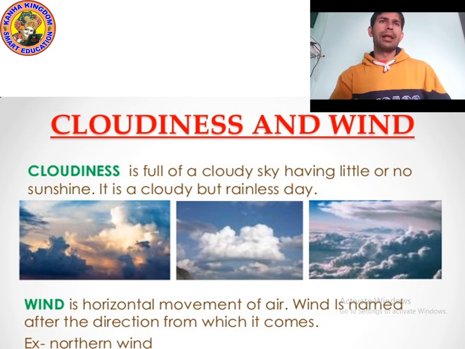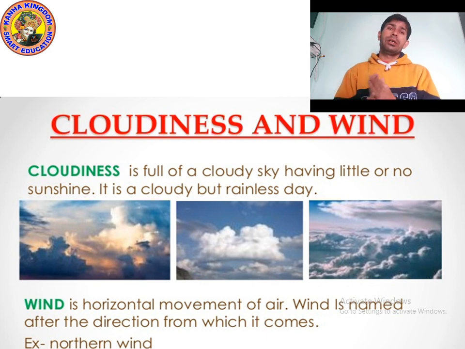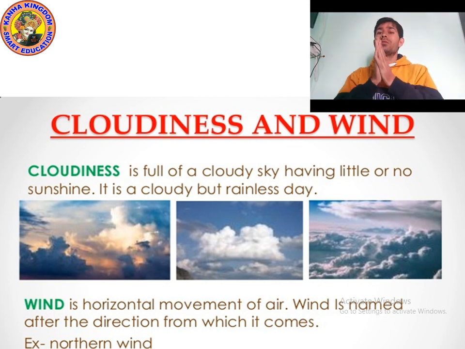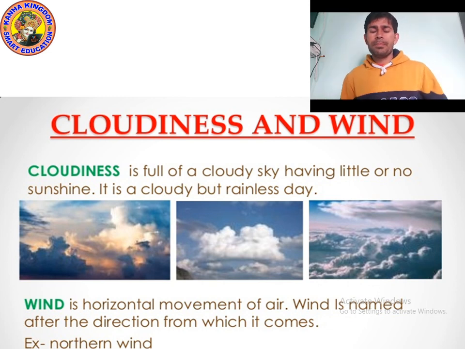We have been studying the chapter on weather, climate, and adaptation of animals. Yes, chapter number 6. Last time I told you about adaptation, rain gauge, temperature, and meteorology. Today we will study a new topic, which is cloudiness and wind. But before we start, let's revise whatever we studied in the previous class. Then we will go to the new topic.